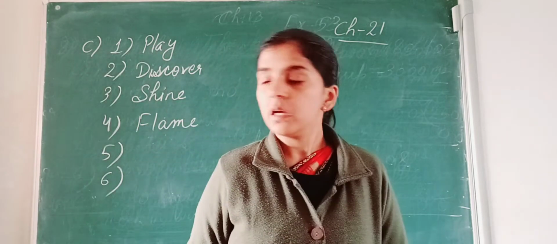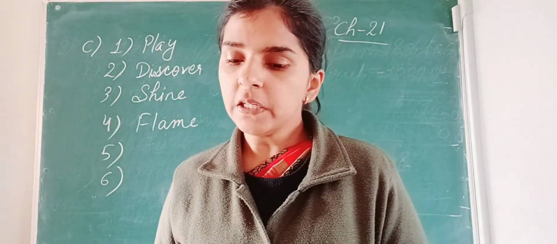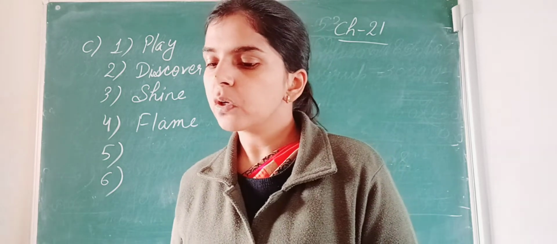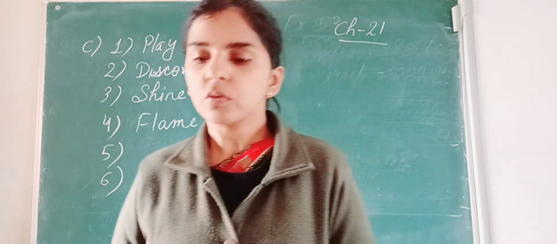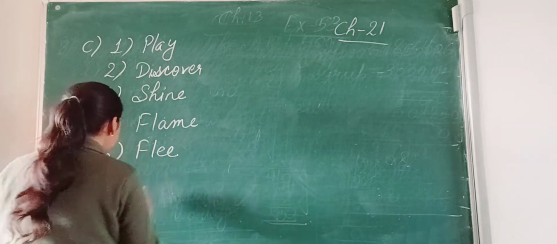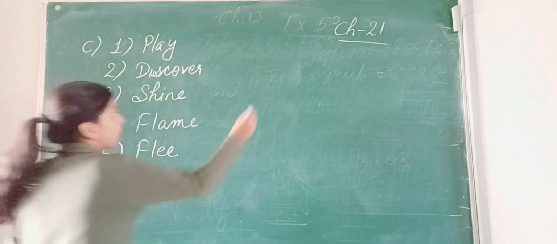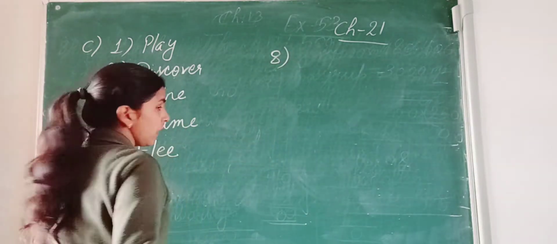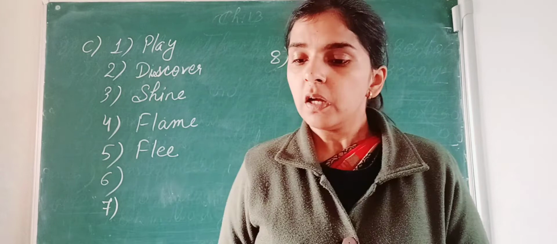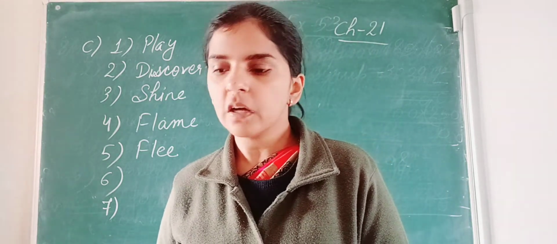Next, number 5 is weakly, late, flee, quickly, nearly. So here the odd word is flee. All others are adverbs. Okay. Next, number 6. Teach, often, next, once, nervously.